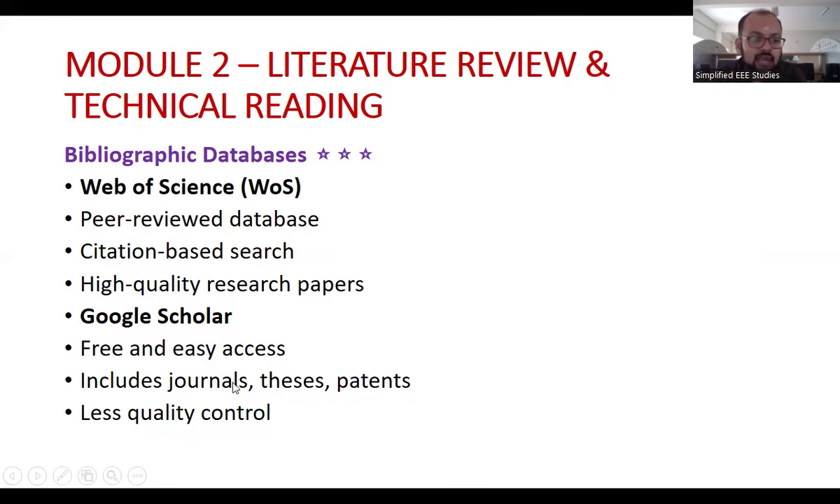Google Scholar: free and easy access, and it includes journals, theses, patents, everything is available in Google Scholar. The main drawback of Google Scholar is less quality control. That's a major issue of Google Scholar. But in Web of Science, you are able to find reputed and standard papers and databases. We can 100% trust Web of Science.